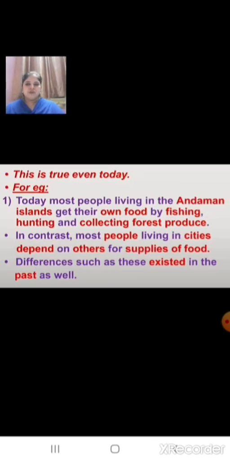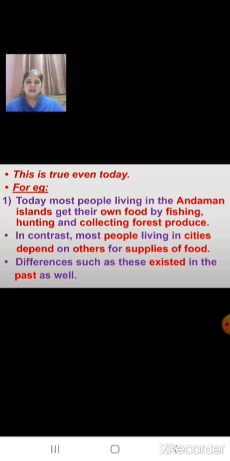Children, this is true even today. We know that people follow different practices and customs in different parts of the country, and we can take some examples. Today most people living in the Andaman Islands get their own food. How do they get their own food? By fishing, hunting and collecting forest produce.